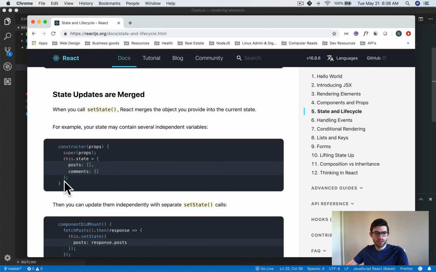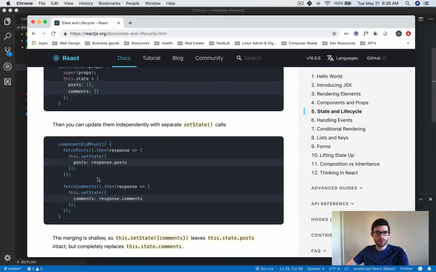Basically, if we have two things inside of our state, say the posts for a blog and the comments, and we make two separate calls to update state, one that got the posts from our server, and a totally separate API call that got the comments, and we updated state for each individual thing. So when we get the posts, we update the state with the posts. When we get the comments, we update the state with the comments, right?